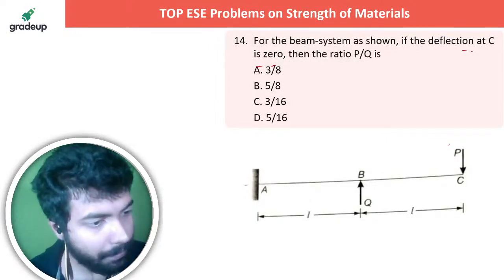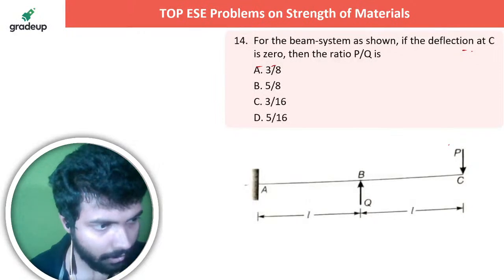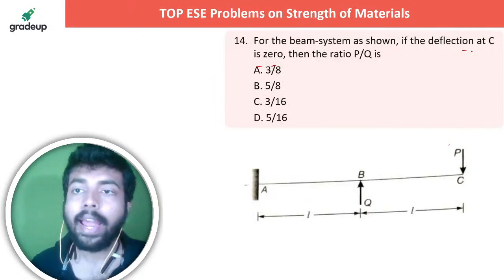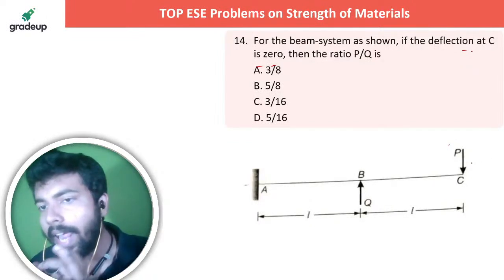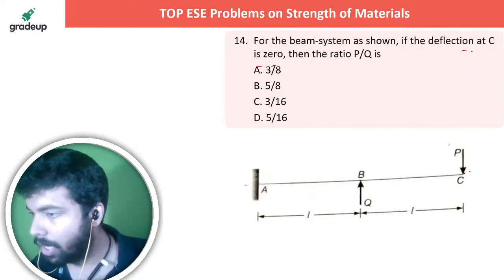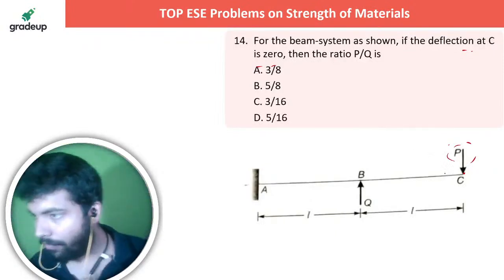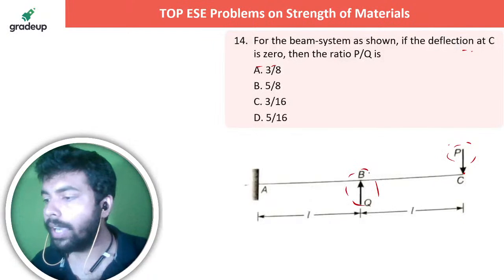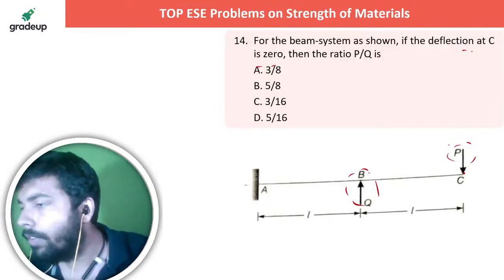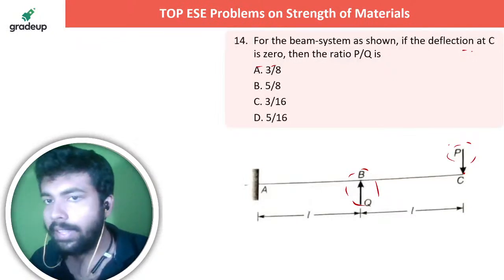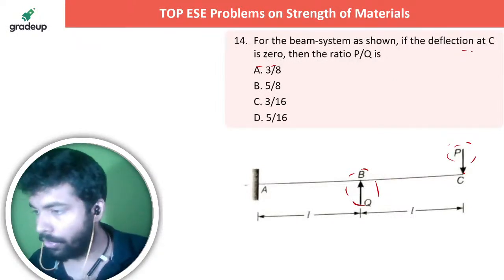Deflection at C जो है that is 0. इसका मतलब क्या है सर? What do you mean by that particular thing? Anybody in the live chat section? Deflection at C is 0. देखो, deflection at C is happening due to two reasons. One is the load at P that is causing a downward deflection, and one is the load at Q that is causing an upward deflection. If those two deflections match with each other, then the net deflection is 0 on that occasion.